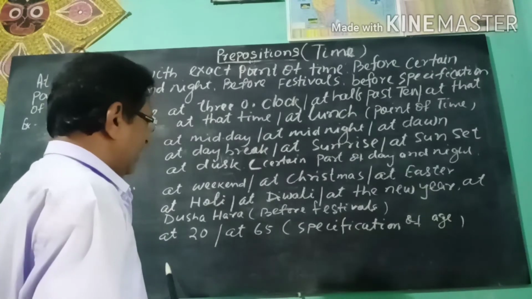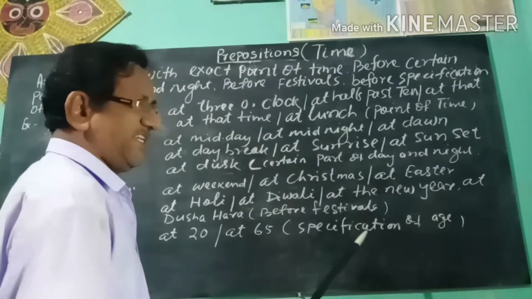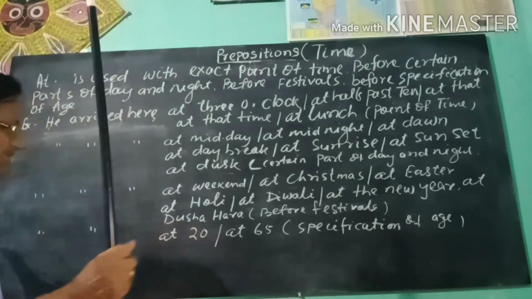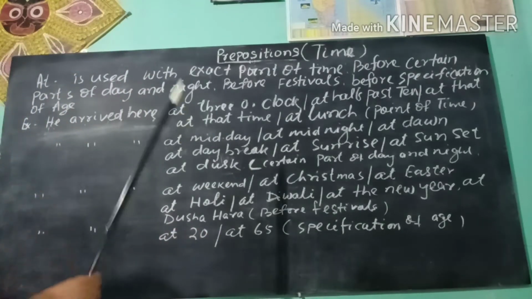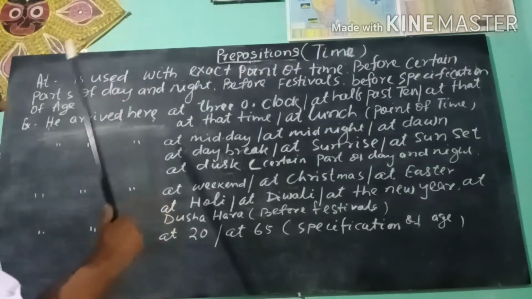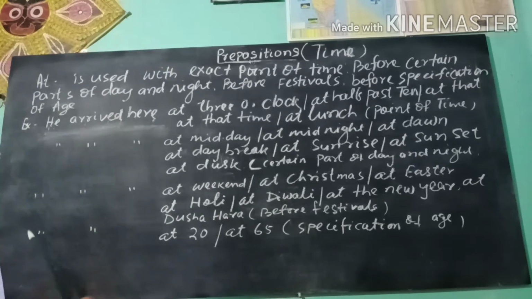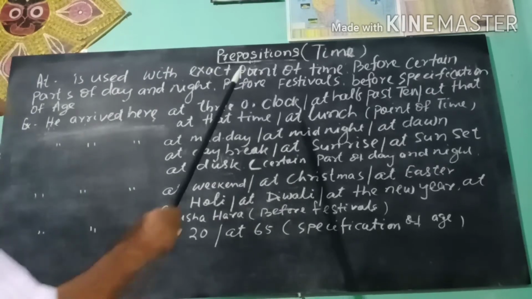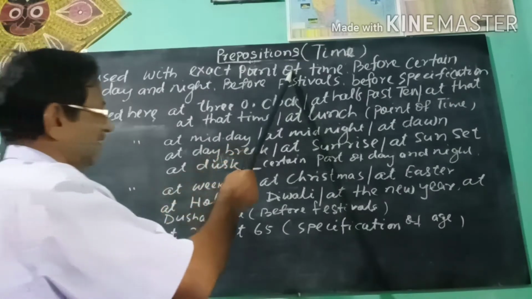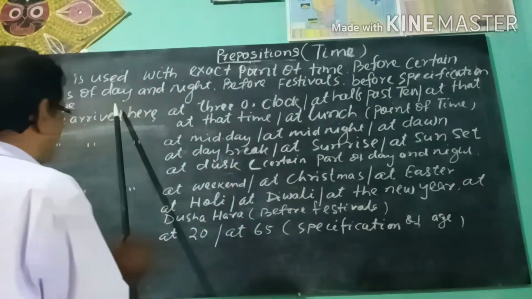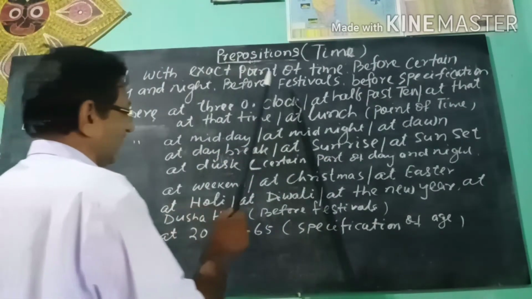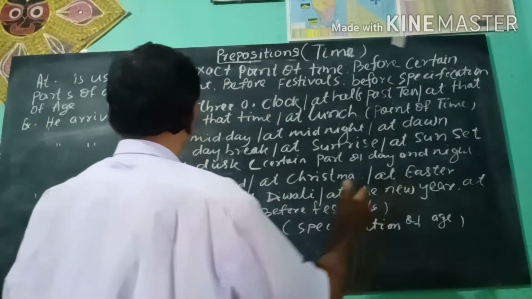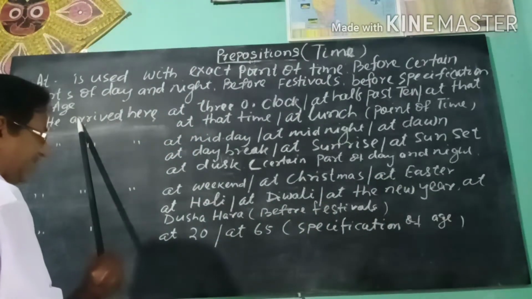At 20, at 60, at 40, at 50, like this. So we know how the preposition at is used: exact point of time, before certain parts of day and night, before festivals, before specification of age.